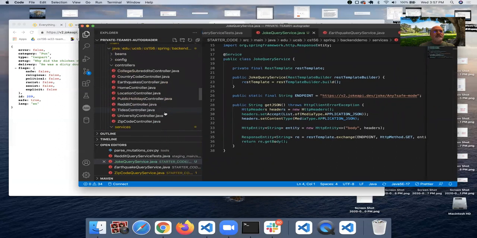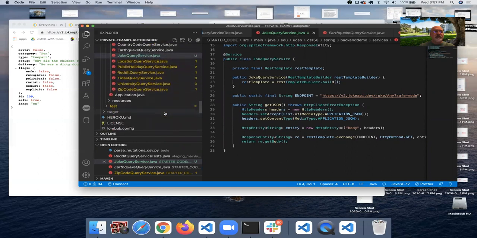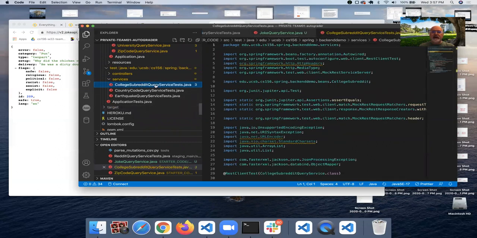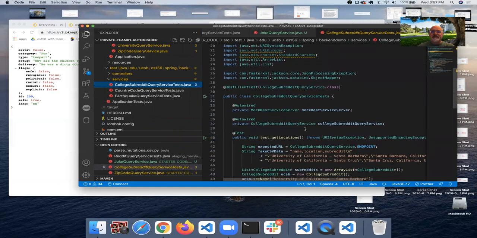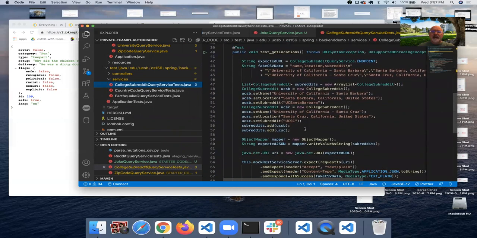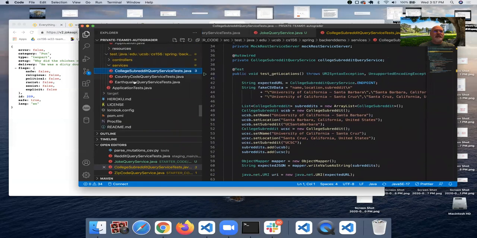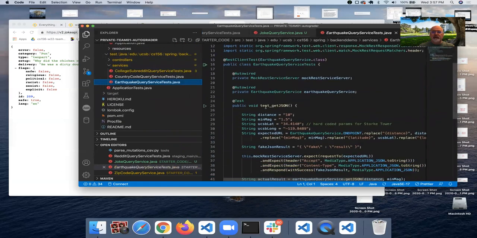So let's go to our test code under test services. Let's look at our college Reddit query service test. And yeah, maybe that's not the best example. Let's instead use the earthquake query service test.